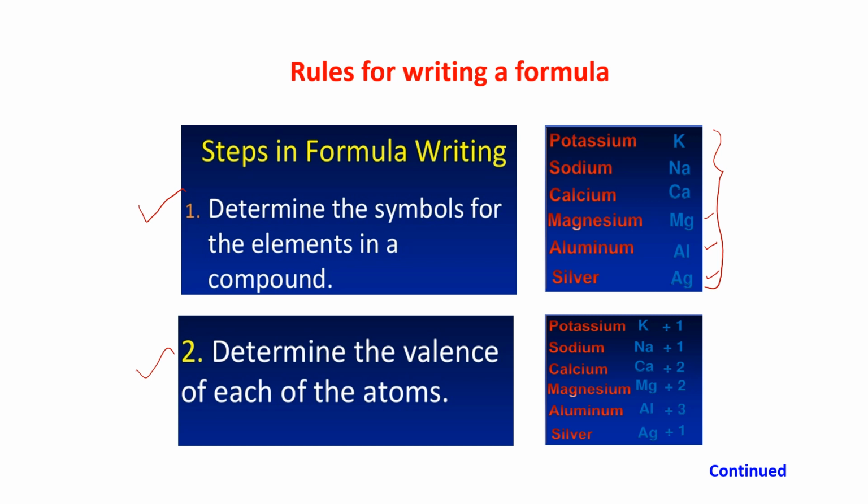And then number 2, determine the valencies of each of the atoms. See here, potassium is +1 valency, sodium is +1 valency. Calcium is having +2 valency. Magnesium is having +2 valency. Aluminium is having +3 valency. Then silver is having +1 valency.